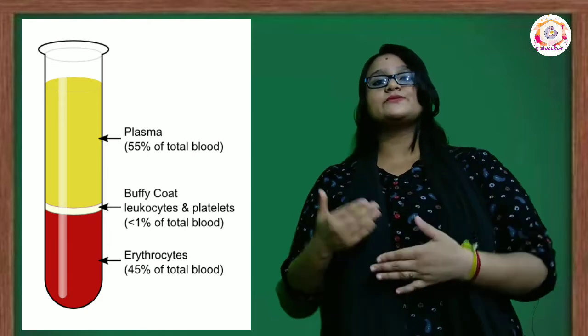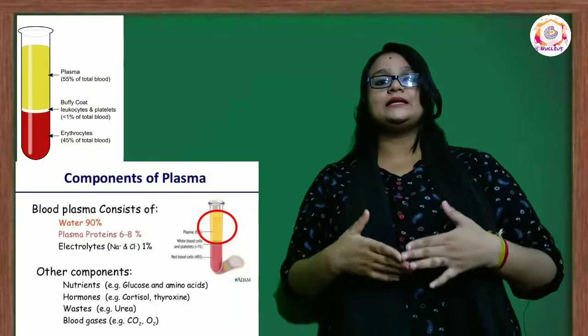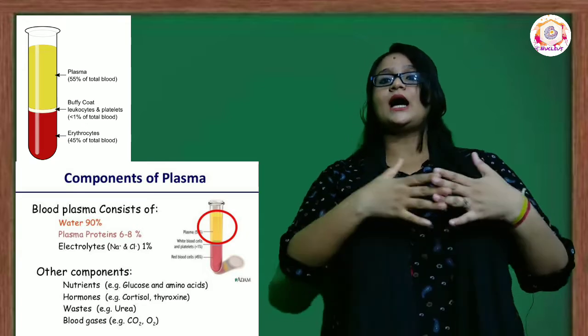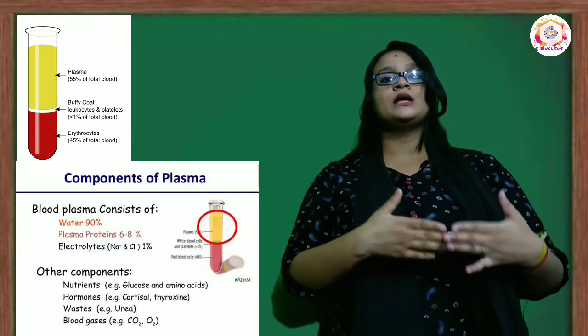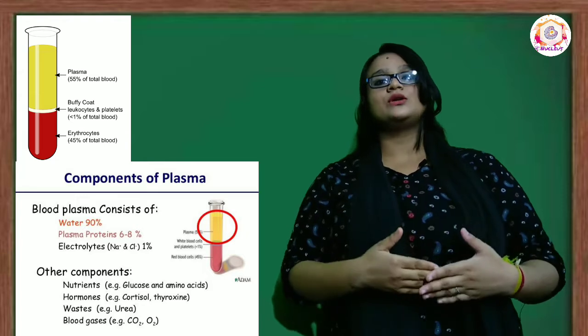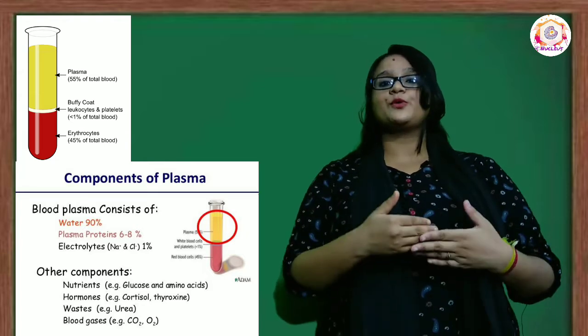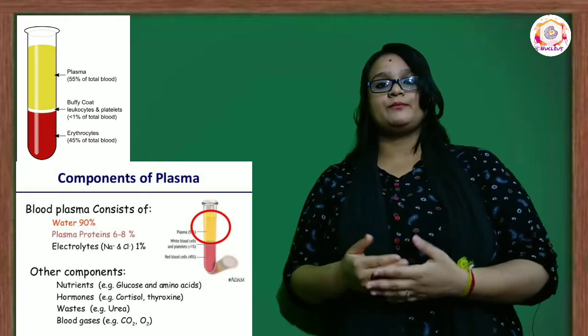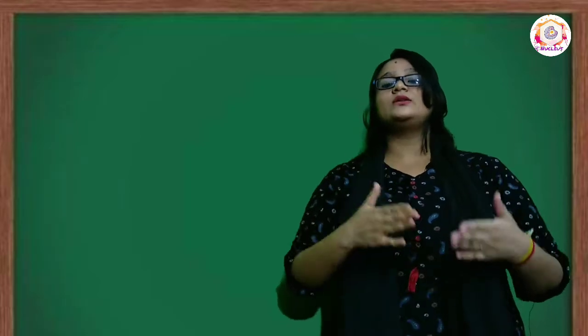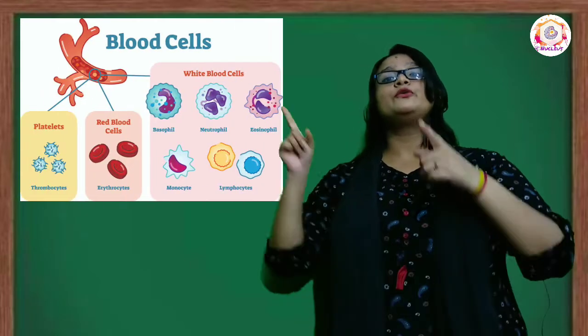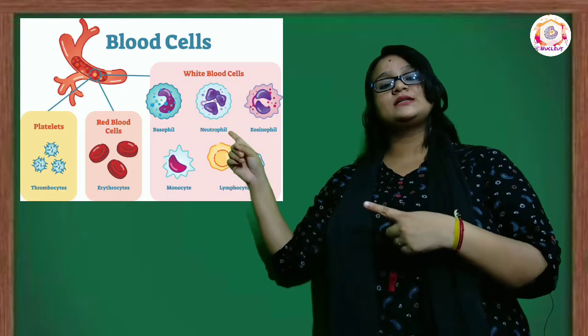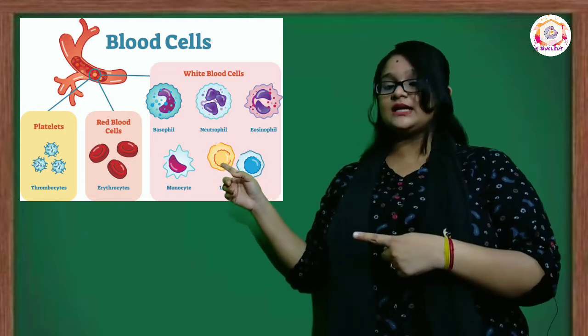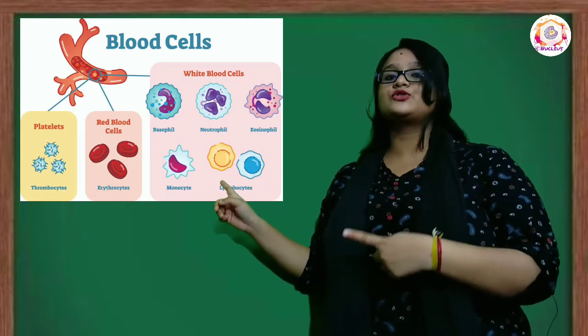Plasma is a colorless fluid which consists of mainly 90% water, and the other 10% includes protein, digested food, common salt, hormones along with waste products like carbon dioxide and urea. The cellular component comprises red blood cells or erythrocytes, white blood cells or leukocytes, and platelets or thrombocytes.